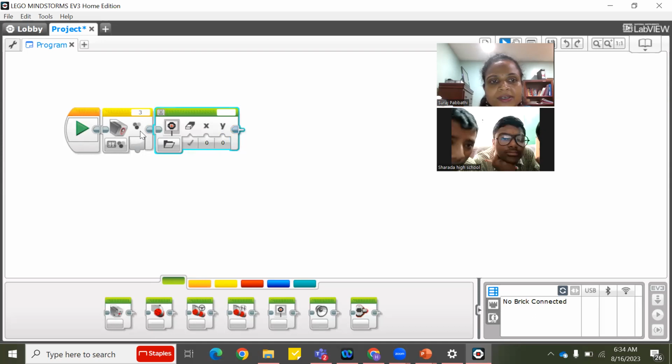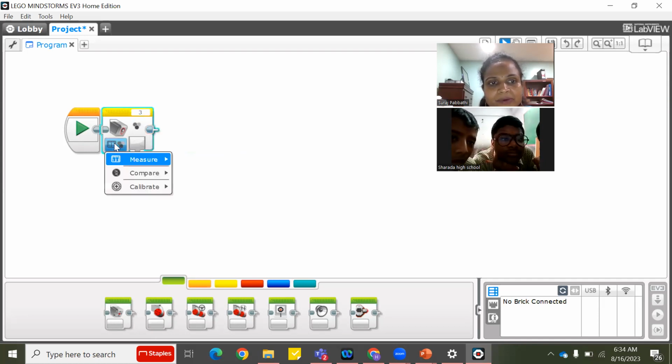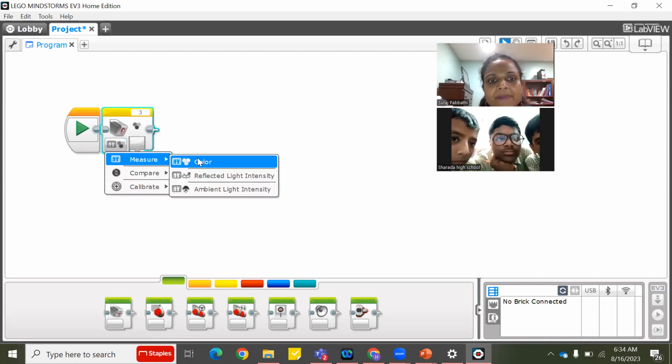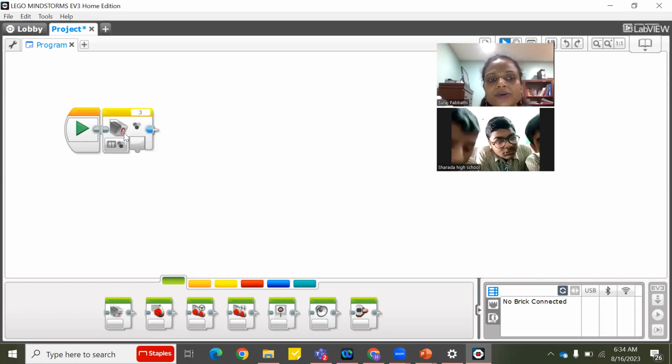Okay. So now leave about this. Let's talk about this. Now this is the output. This is the measure mode. This mode actually measures the color when I show the color sensor to an object, and it will store it in the output. Okay. And when it is in the output, how do I know? Let's say I ask you some question. What is your output? Your output is your brain. You're storing it in your brain, but the bump is your mouth, right?